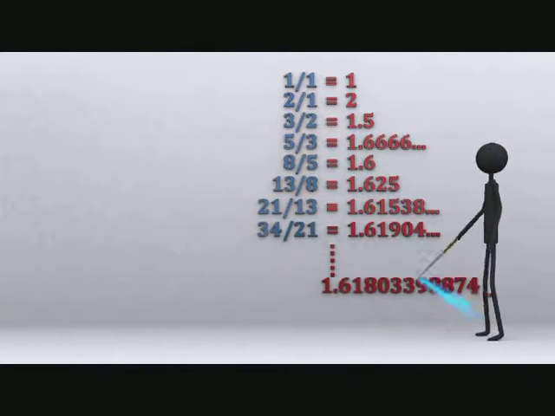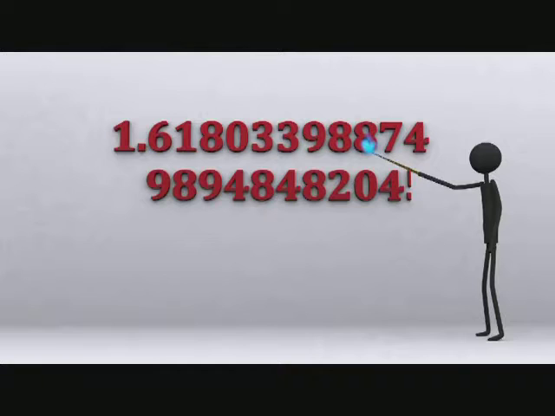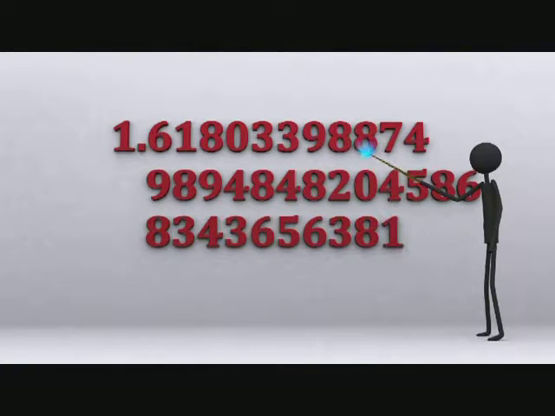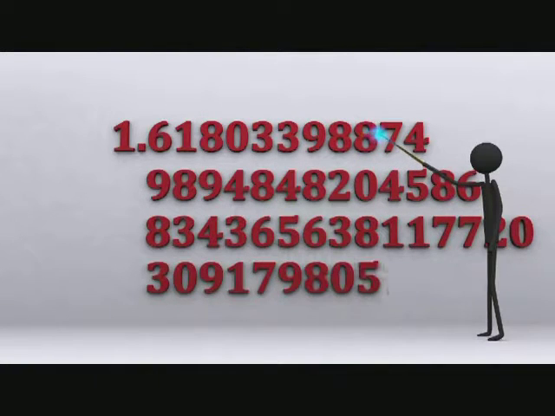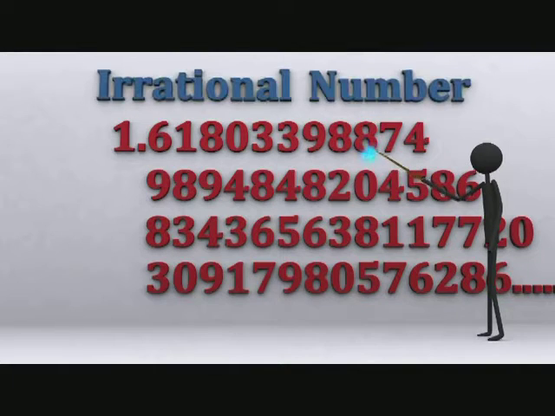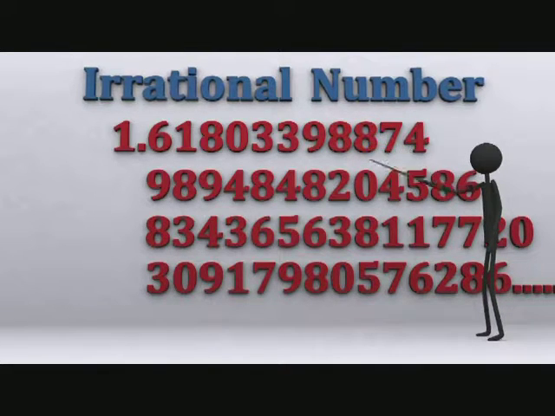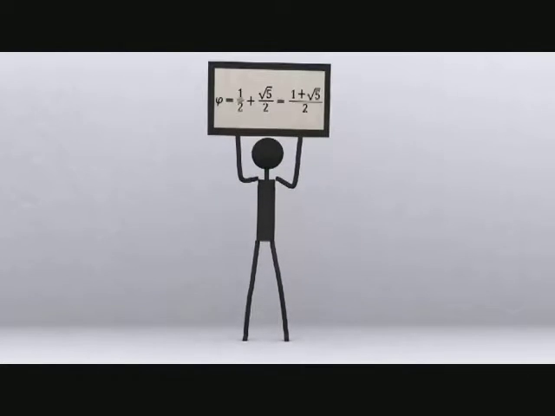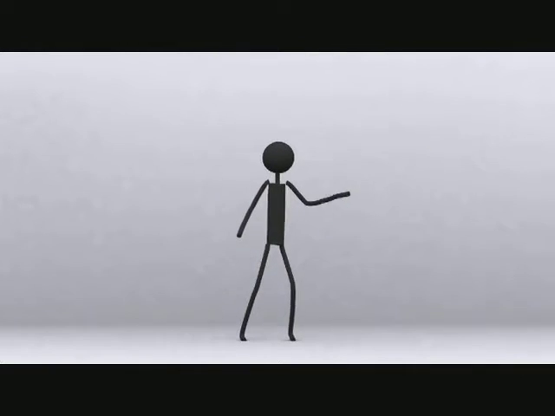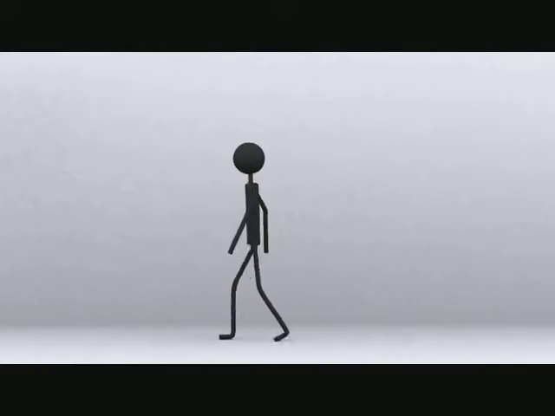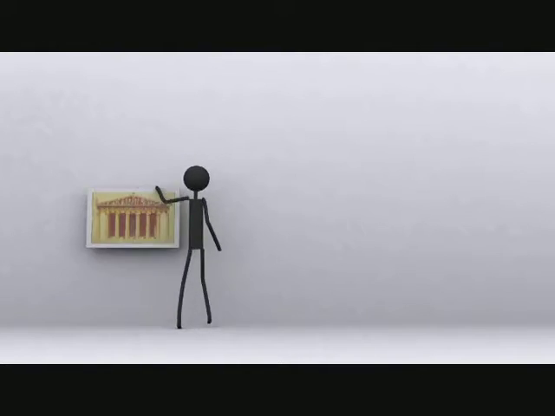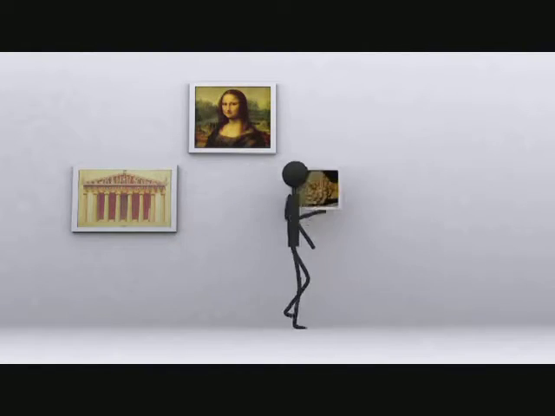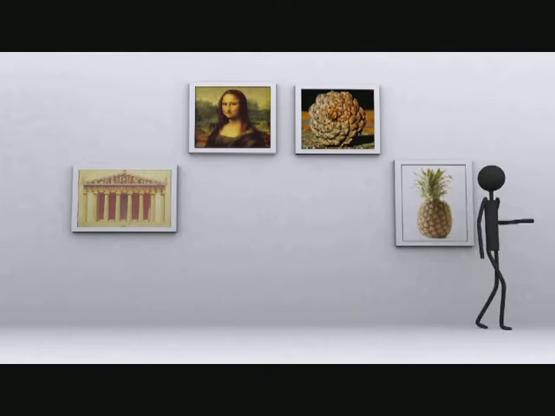Now the thing to remember about phi is that it is really long. In fact, it is endlessly long. Numbers like this which don't end are called irrational numbers. Now if Mr. Phi is trying to be more high-tech and accurate, this is how he would have defined himself. But he doesn't want to confuse you, so he's happy to put it aside for the moment. Now Mr. Phi is not just a cool endless number, but recurs in all kinds of interesting places.